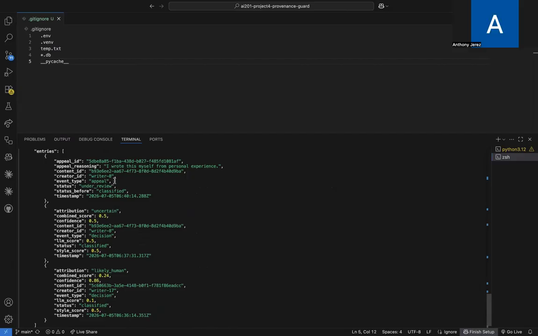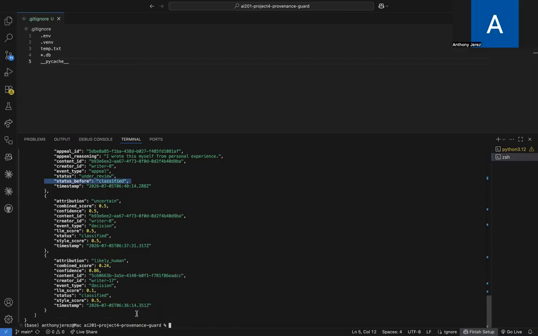The creator ID, the event type. In this case, the event type is different: instead of being a decision, it's an appeal. And I changed the status; before it was classified, now it's in review. As you can see here, it actually copied that previous status here. And we have the timestamp, see right there.